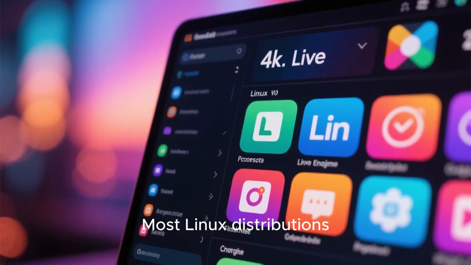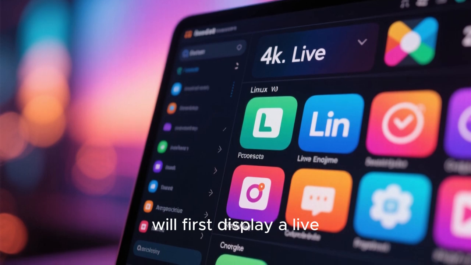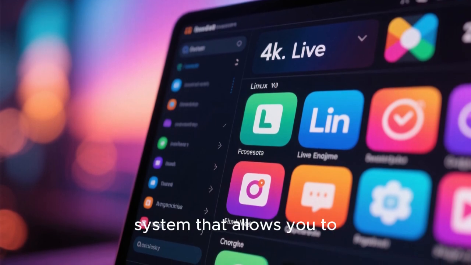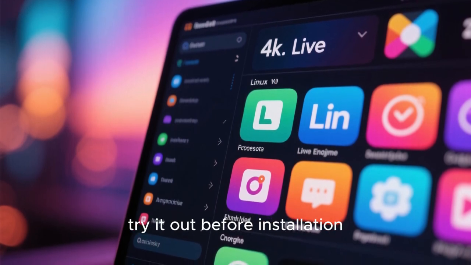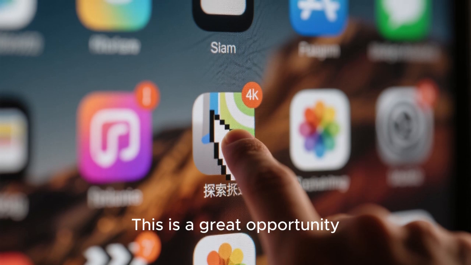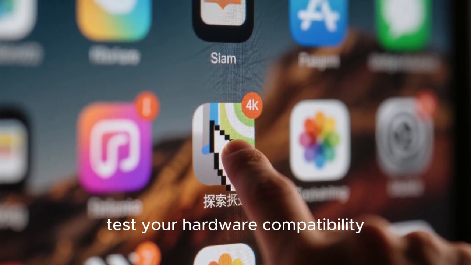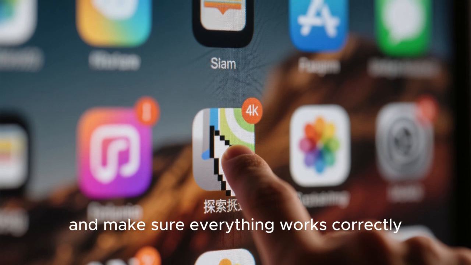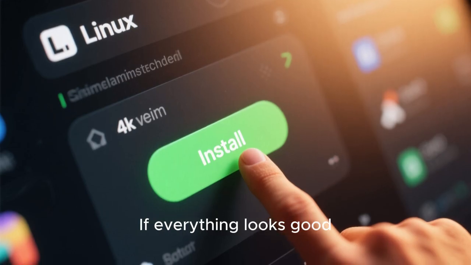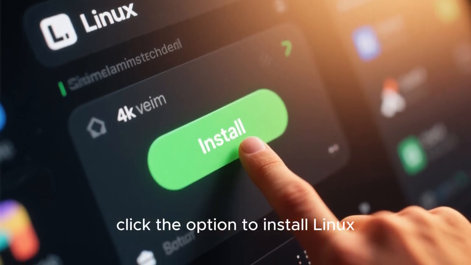Most Linux distributions will first display a live version of the system that allows you to try it out before installation. This is a great opportunity to explore the interface, test your hardware compatibility, and make sure everything works correctly. If everything looks good, click the option to install Linux.